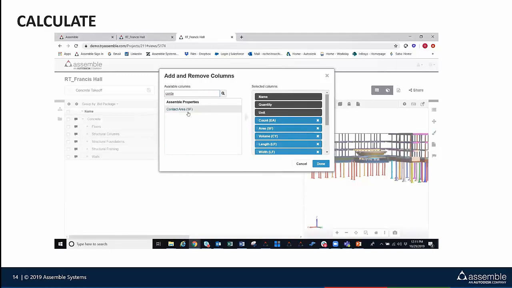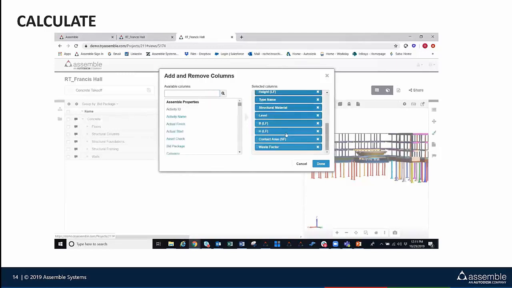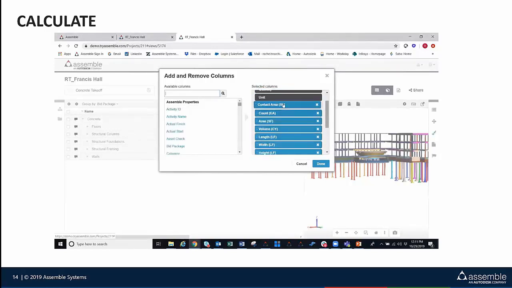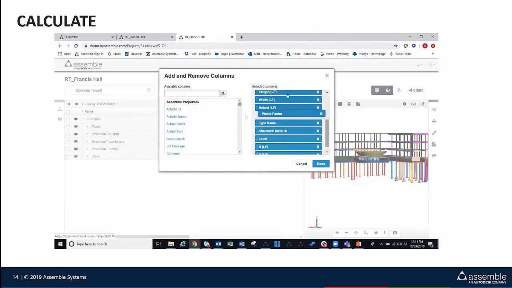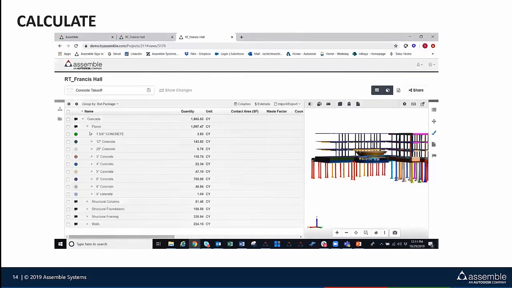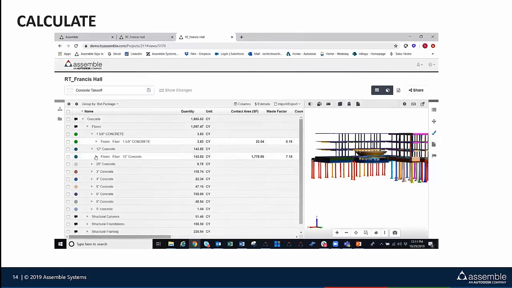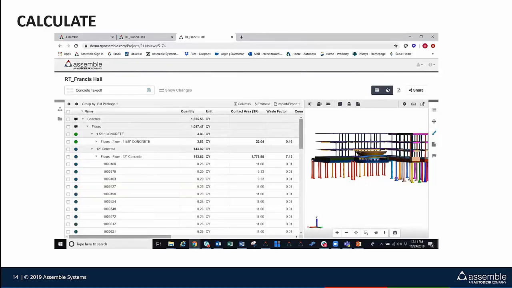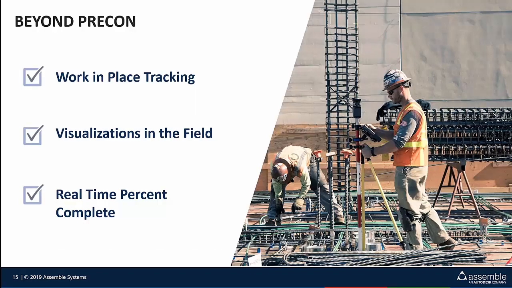So I come right in and I grab my contact area and my waste factor, and we can just pull those up to the top for a visual sake. And now, once we actually drive into this information, we'll be able to see all of that data here for us. All right. We're now going to take the next step and jump a little bit deeper into beyond Precon.